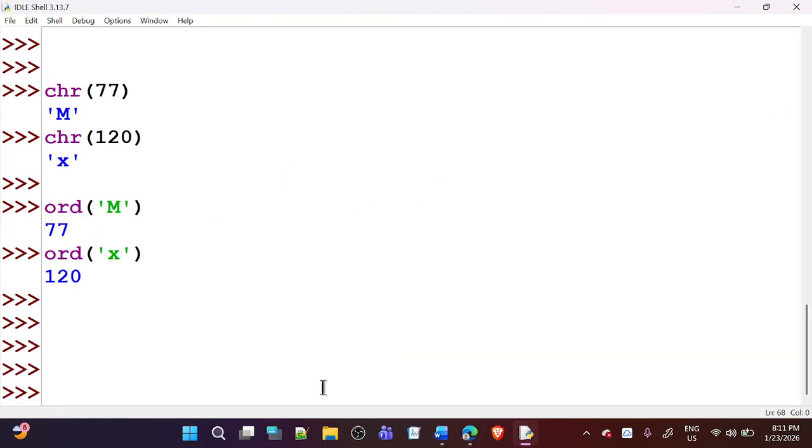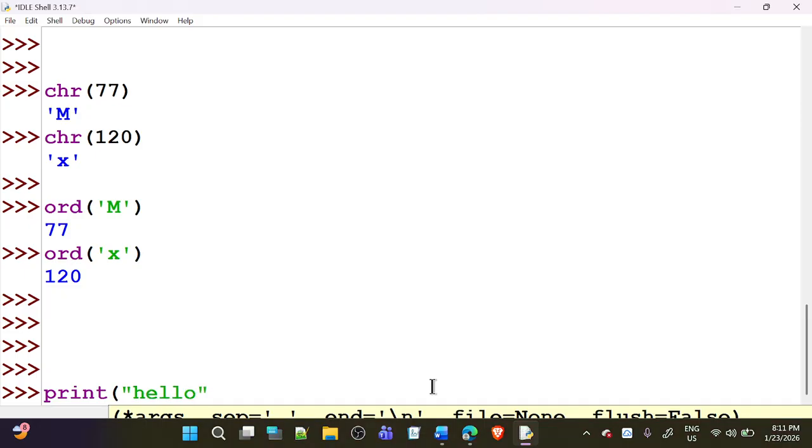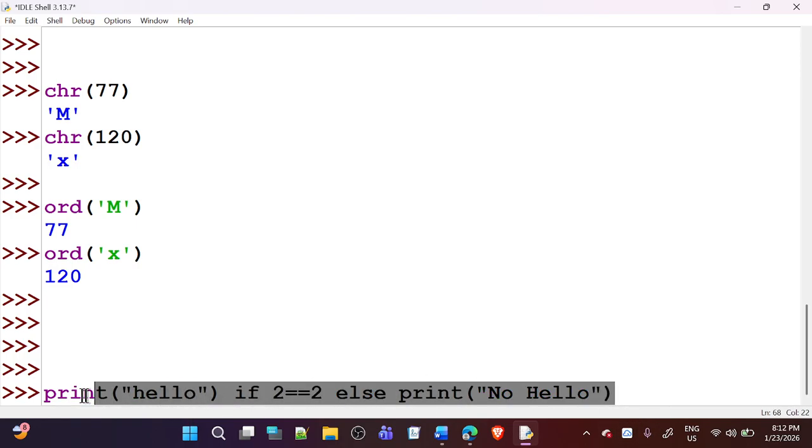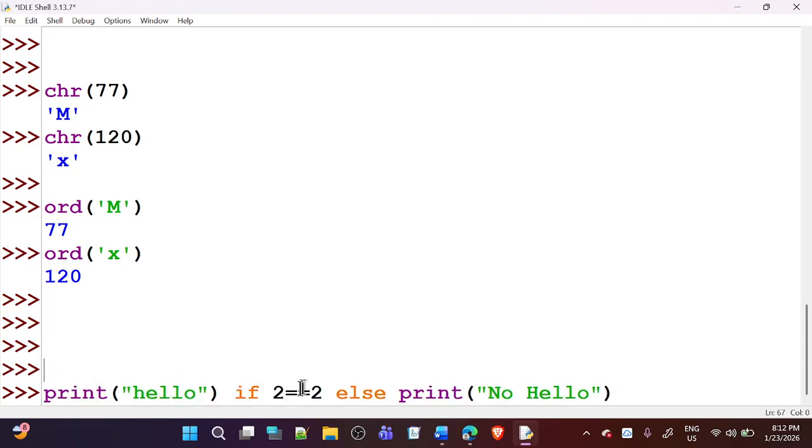Let's try to understand it with an example for more clarity. If I write here print hello, and I have written if 2 equal to 2, else print no hello. So what will it print? See, how many print statements have I written? Two statements, one is this, one is this. But which operator are we using? We are using all of this together. This complete expression all together is a ternary operator.